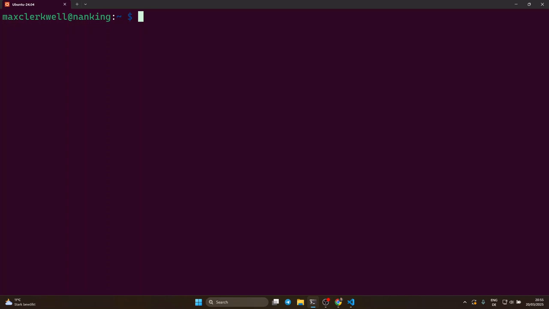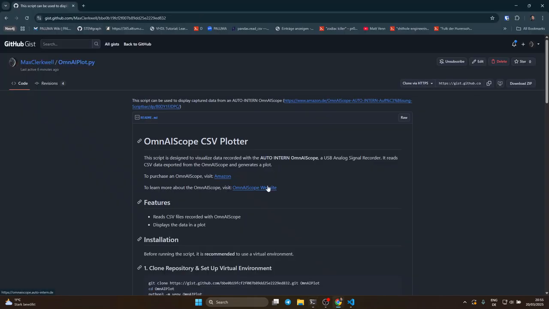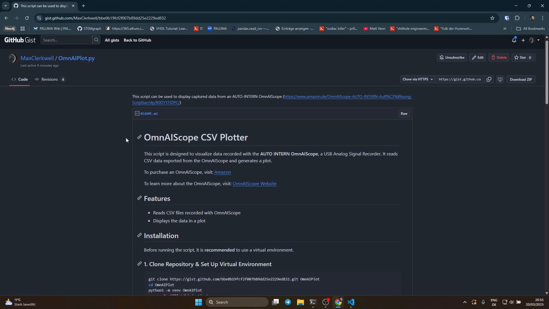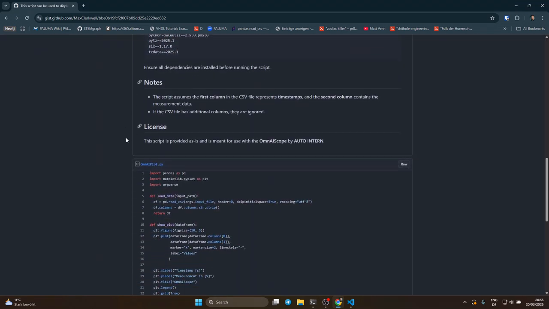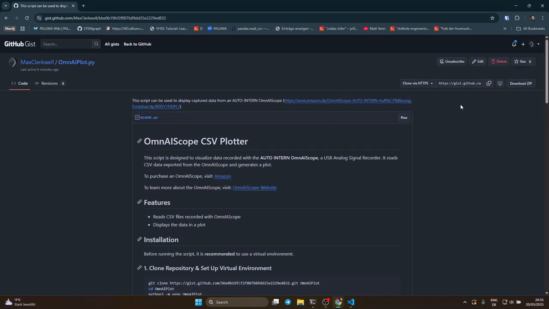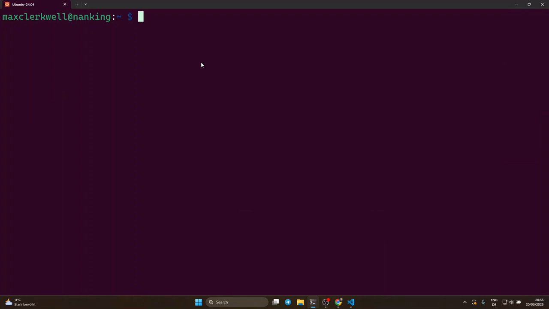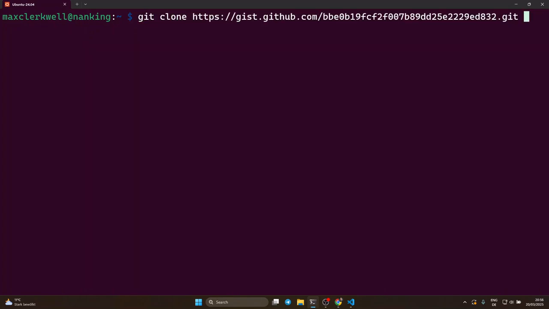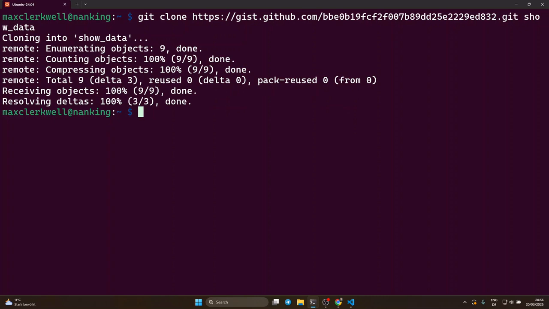In order to do that, I will use a project that I already prepared on GitHub, or let's say gist. I will also put that link into the description. I'm taking the HTTPS link and I'm going to say git clone link, and we call it show data. So I'm cloning it into show data. Let's cd into show data.